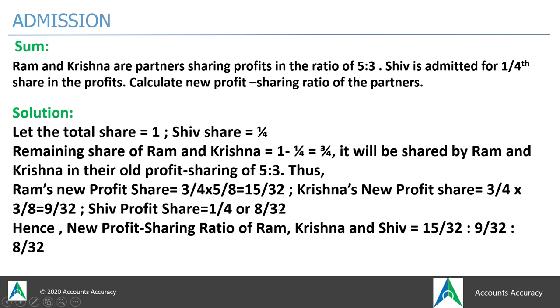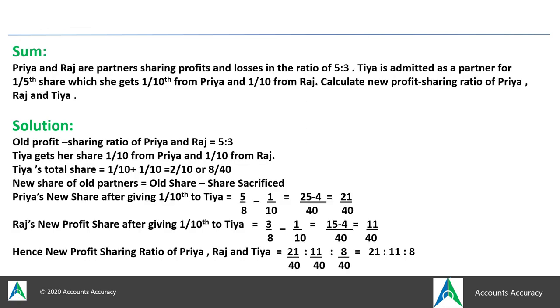It will be 8/32. Here the three ratios will be compared, and your new ratio will come 15:9:8, as each of the ratios has the same denominator. So your new ratio is 15:9:8. Now case 2. Now let's see what happens in case 2.